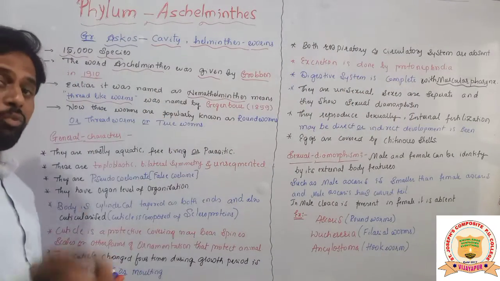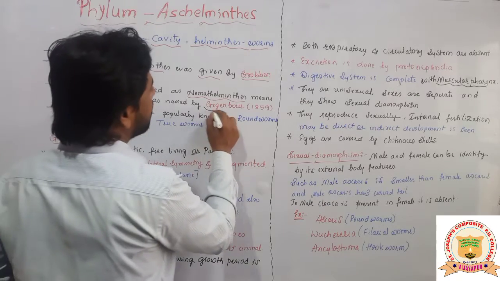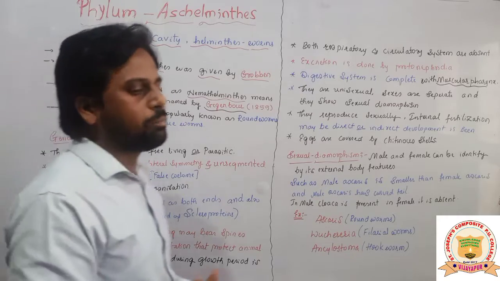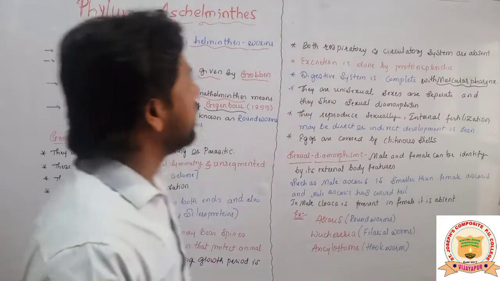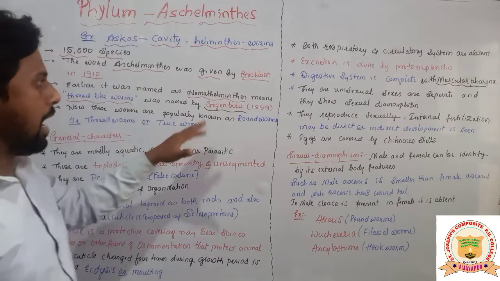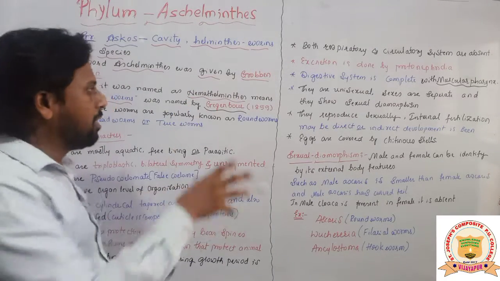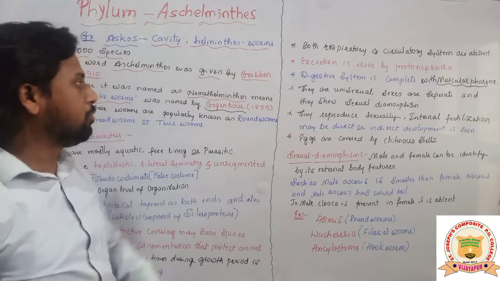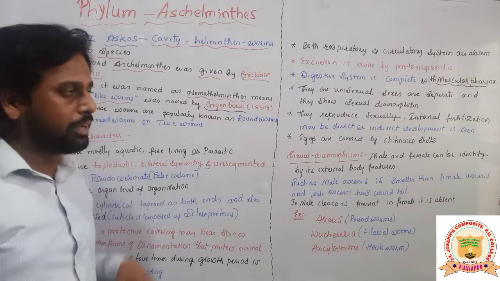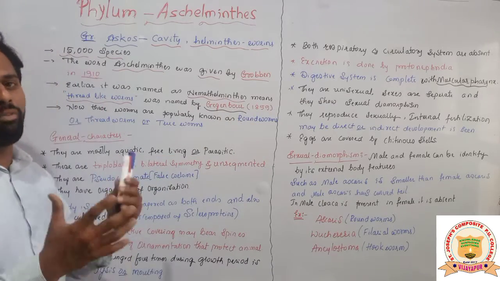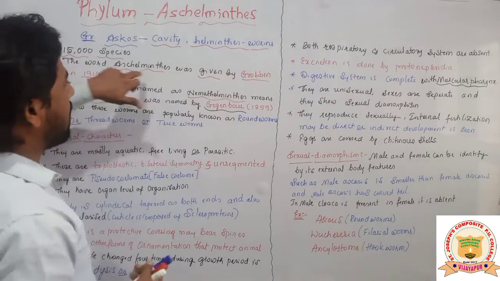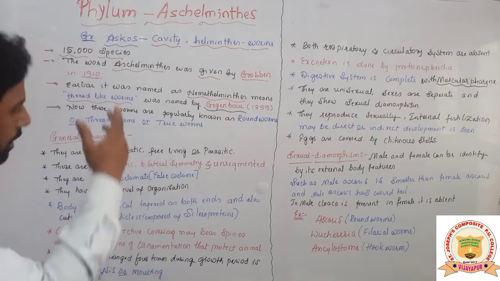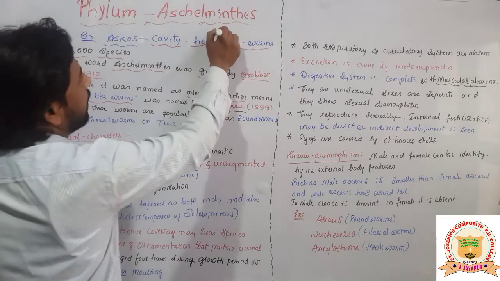The name Nemathelminthes was given by the scientist Gegenbaur. You already know that the name Platyhelminthes was also given by Gegenbaur. Previously Aschelminthes was named Nemathelminthes by Gegenbaur in the year 1859. But later on, seeing its morphological features, Grobben changed its name from Nemathelminthes to Aschelminthes.